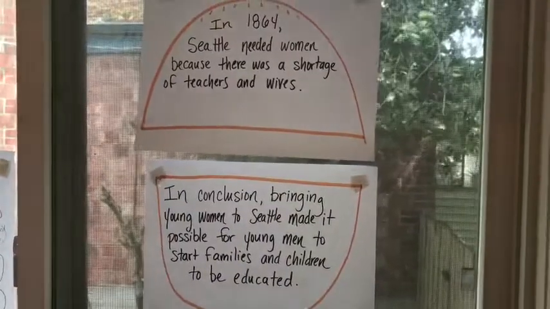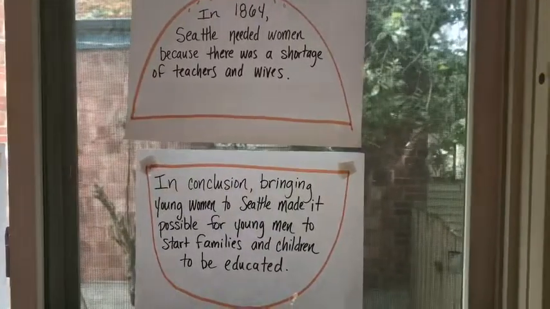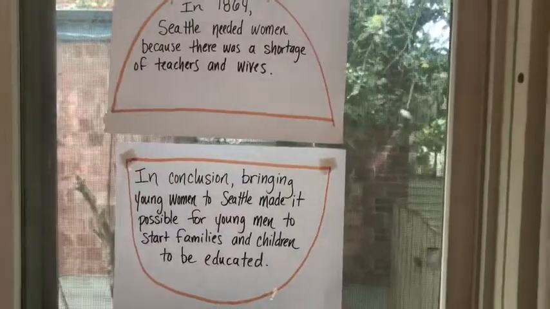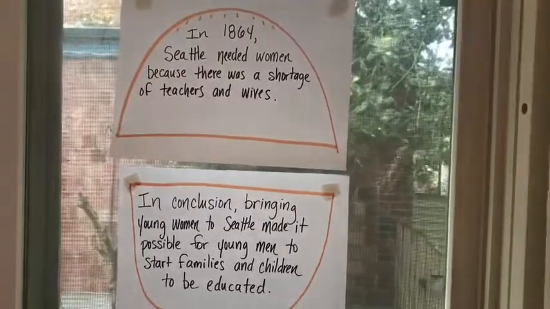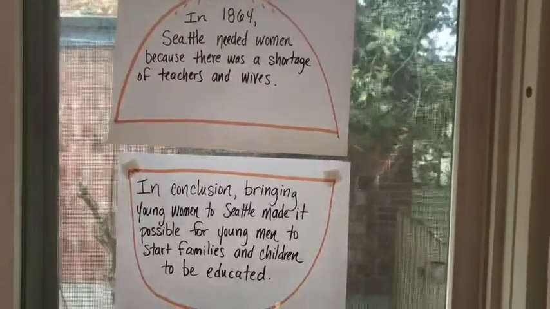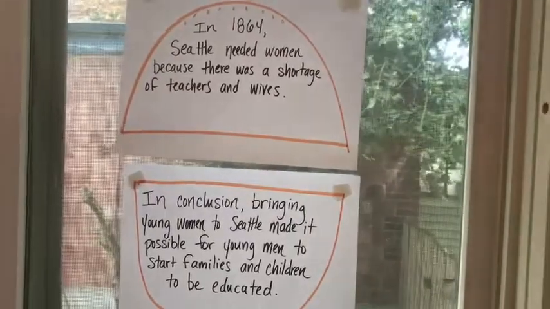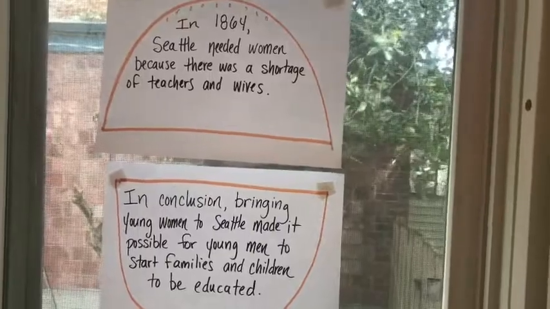So now we've got our two buns, the top bun and the bottom bun, and you can see how they are both related to the essential question. If we want to answer the question of why Seattle needed women, then we will start by saying the time and place, giving context, and then we will say that Seattle needed women because there was a shortage of teachers and wives.